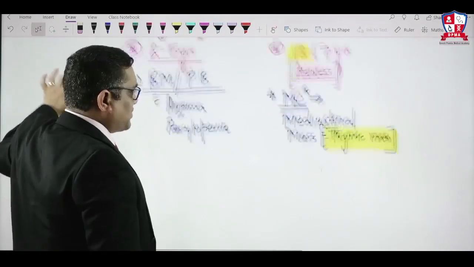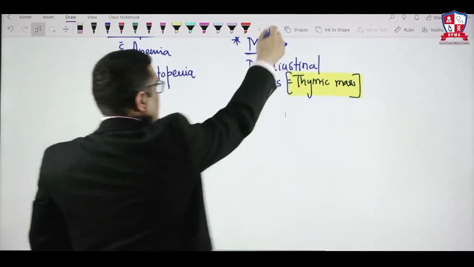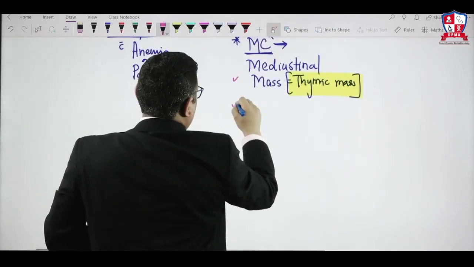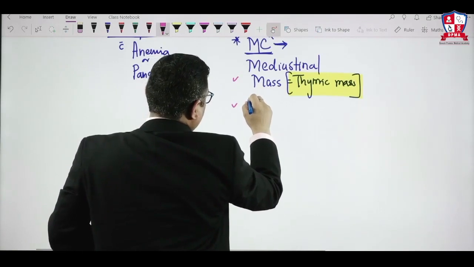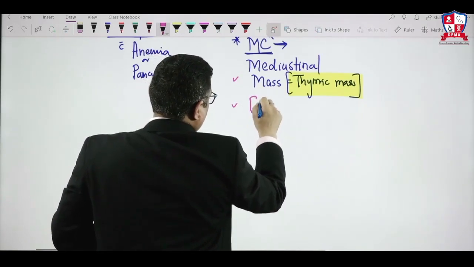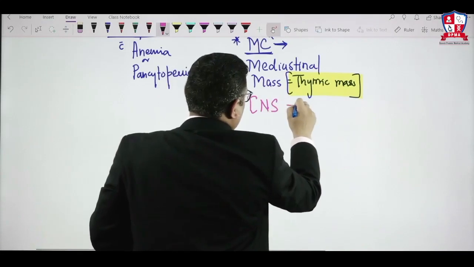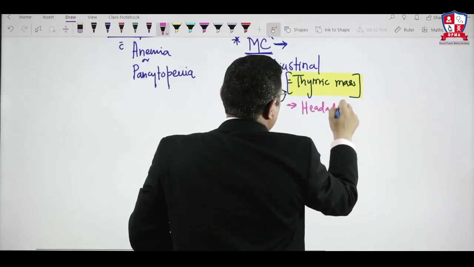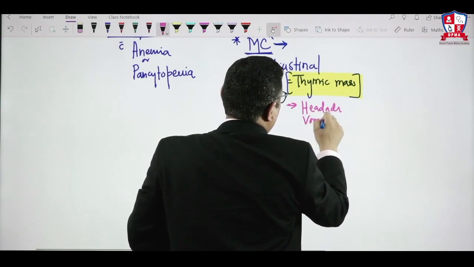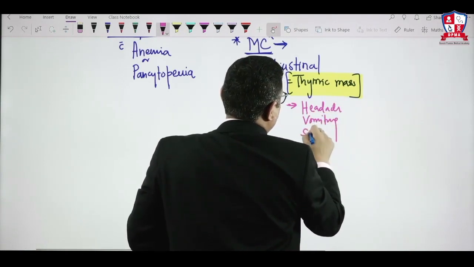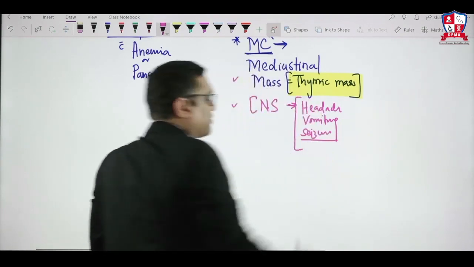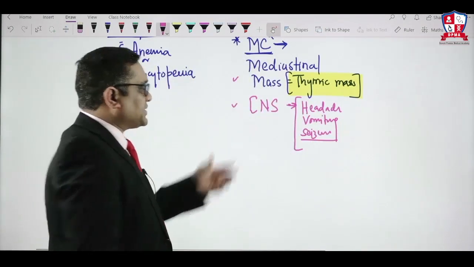What are the other things we will see in case of T type of ALL? Remember, not only the mediastinum, there will be involvement of the CNS also, presenting with headache, vomiting, seizure, and cranial nerve palsies because of the CNS involvement.